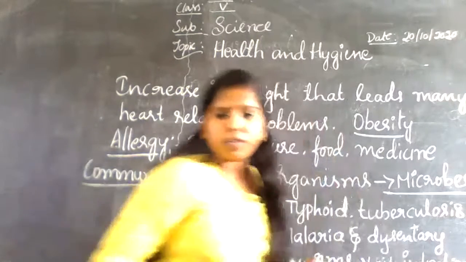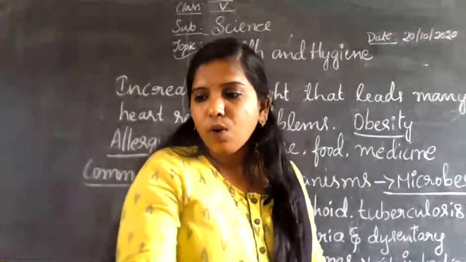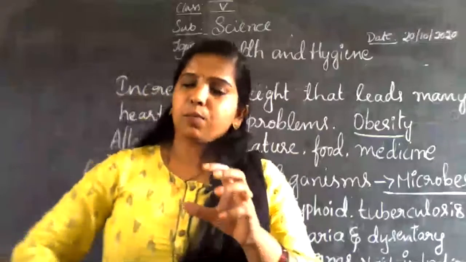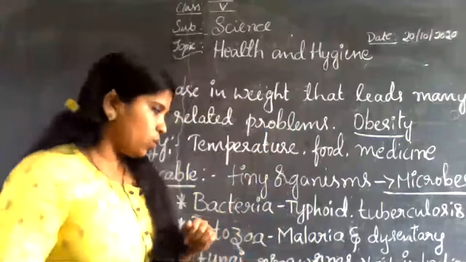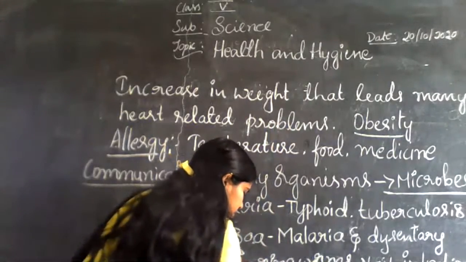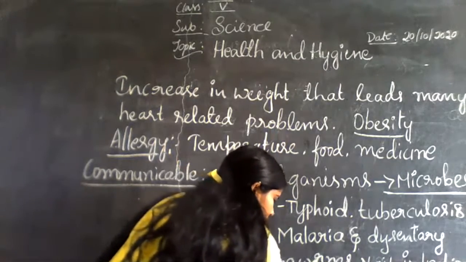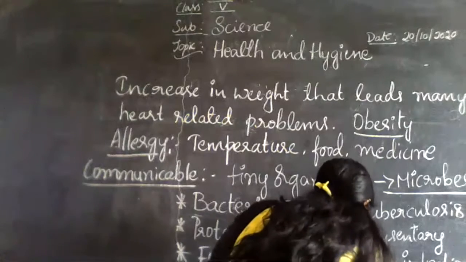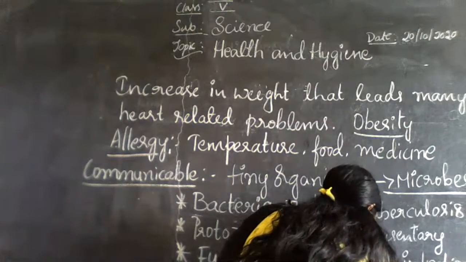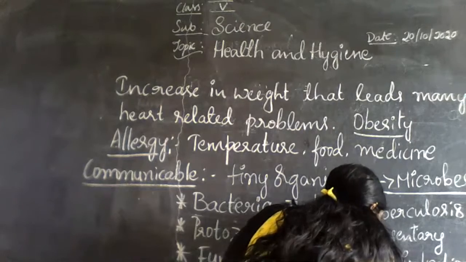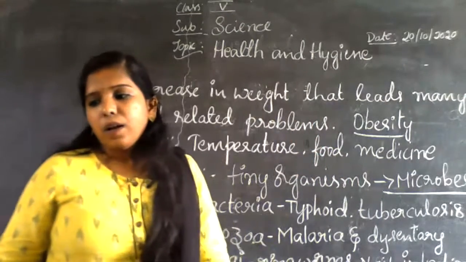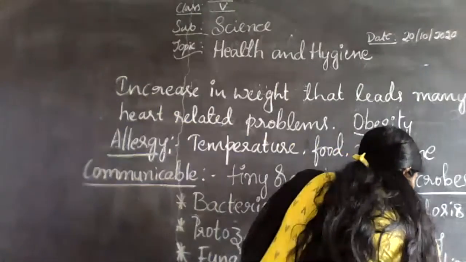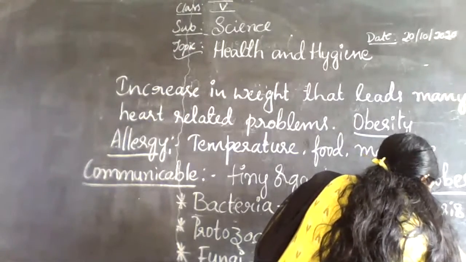And come to the virus. See, this is the main important one we are talking about now. Virus diseases mainly cause diseases like common cold, influenza, bird flu, swine flu, and polio also.